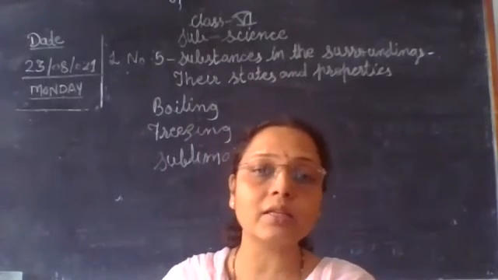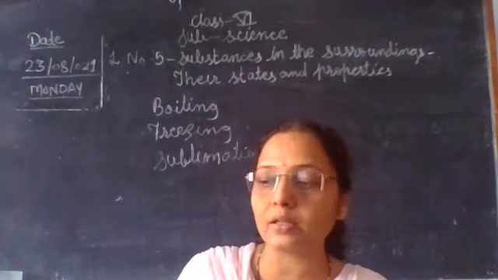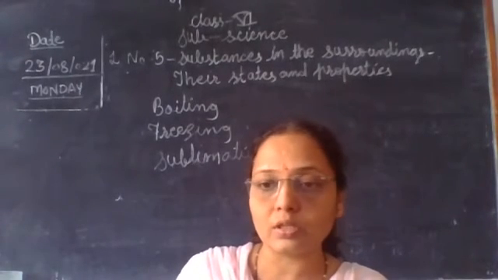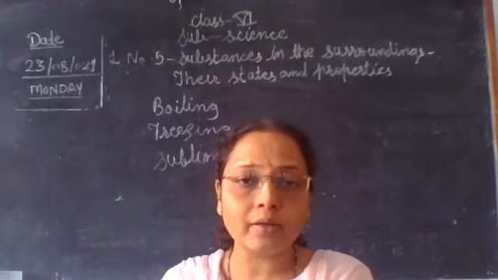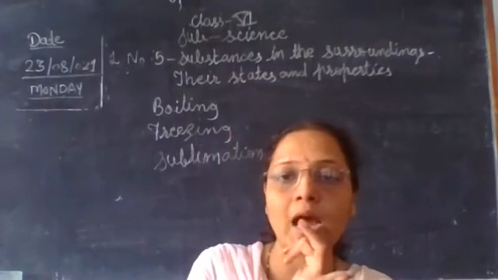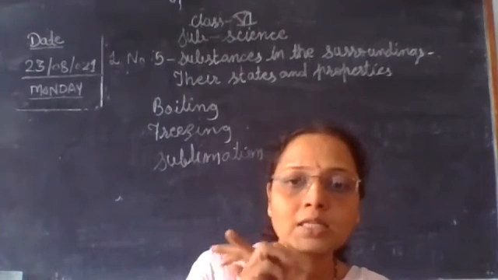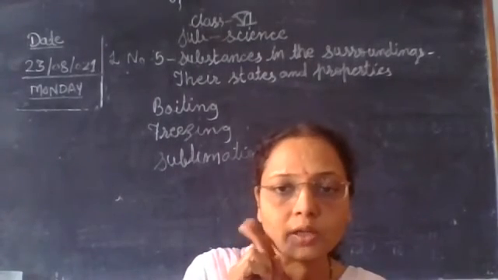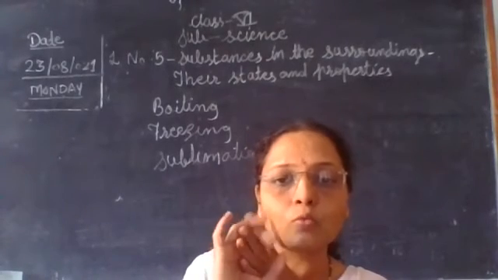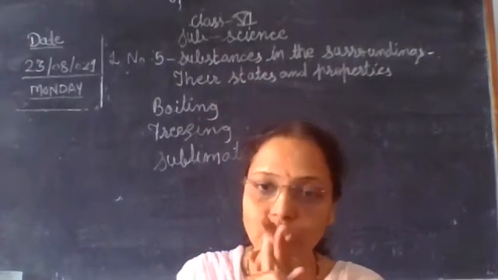Now the third point is sublimation. What is meant by sublimation? We know that when the temperature of ice increases, ice is converted into water, and when the water's temperature increases, it is converted into water vapor, that is, from solid to liquid to gaseous state.